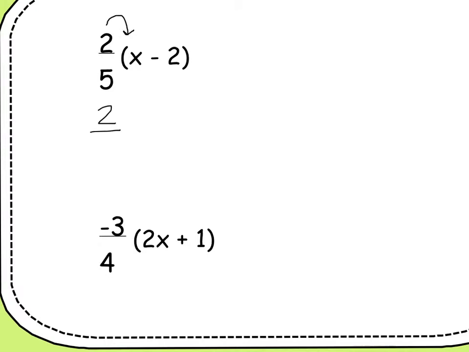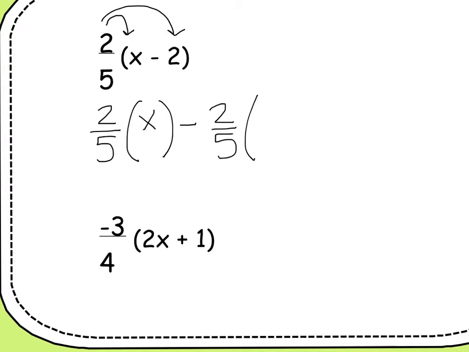So the 2/5 is going to shake hands with the x, and it's a minus sign. We have the 2/5 shaking hands with the 2. But if we remember our rules about fractions and whole numbers, you'll notice that x isn't a fraction and 2 isn't a fraction. In order to make them fractions, we have to put them over 1. So I'm going to do that right now.